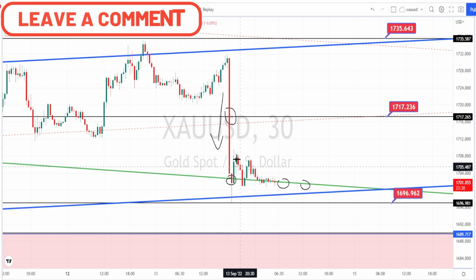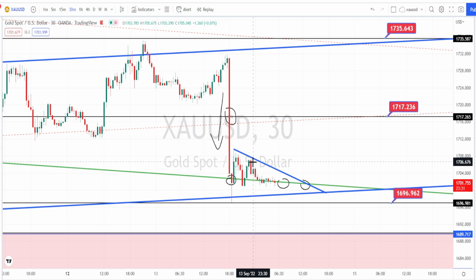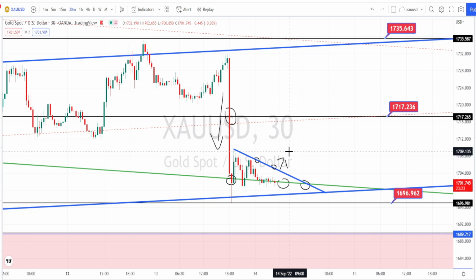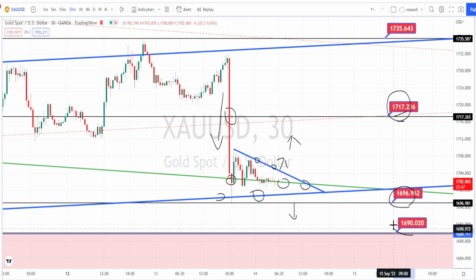I would recommend you to draw trend lines like this in order to understand the current trend of the price action, and wait for the price action to break these resistance lines in order to take trades on the retracement on the bullish side. And if the price action breaks the support line from the bullish channel pattern of the 4 hours time frame, next level of support is going to be around 1696, and if the price action breaks the support level, we can expect a downside momentum to start, and next level of support from the daily time frame is going to be around 1690.